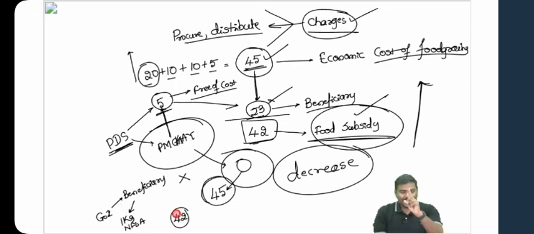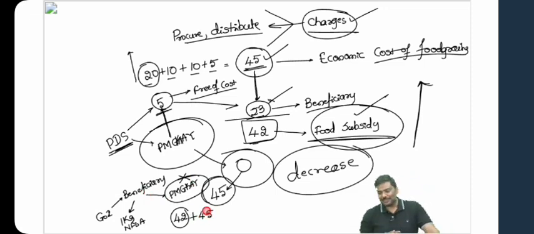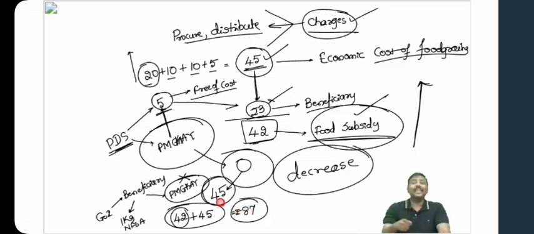1 kg. And this beneficiary, imagine he is also covered under Pradhan Mantri Garib Kalyan Anna Yojana. How much is the subsidy burden? Because of Pradhan Mantri Garib Kalyan Anna Yojana, another 45 rupees. So total, how much is the subsidy burden for the government here? 87 rupees. Subsidy burden on the government is 87 rupees.